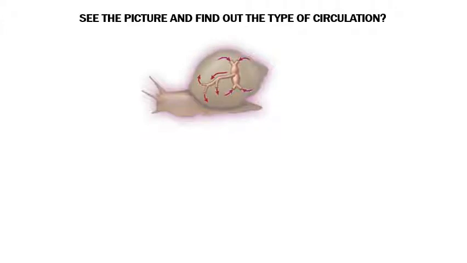Next, let us see here in this picture and find out which type of circulation is there in these animals. See, this is a mollusk. You can see the circulation. See, this is the heart area. From there, through the vessels, hemocoel, the blood is supplied, called the hemolymph, and from the tissues directly they all come and drain into a larger vessel that just starts near the heart, and hence this is an open type of circulation. It is a mollusk.